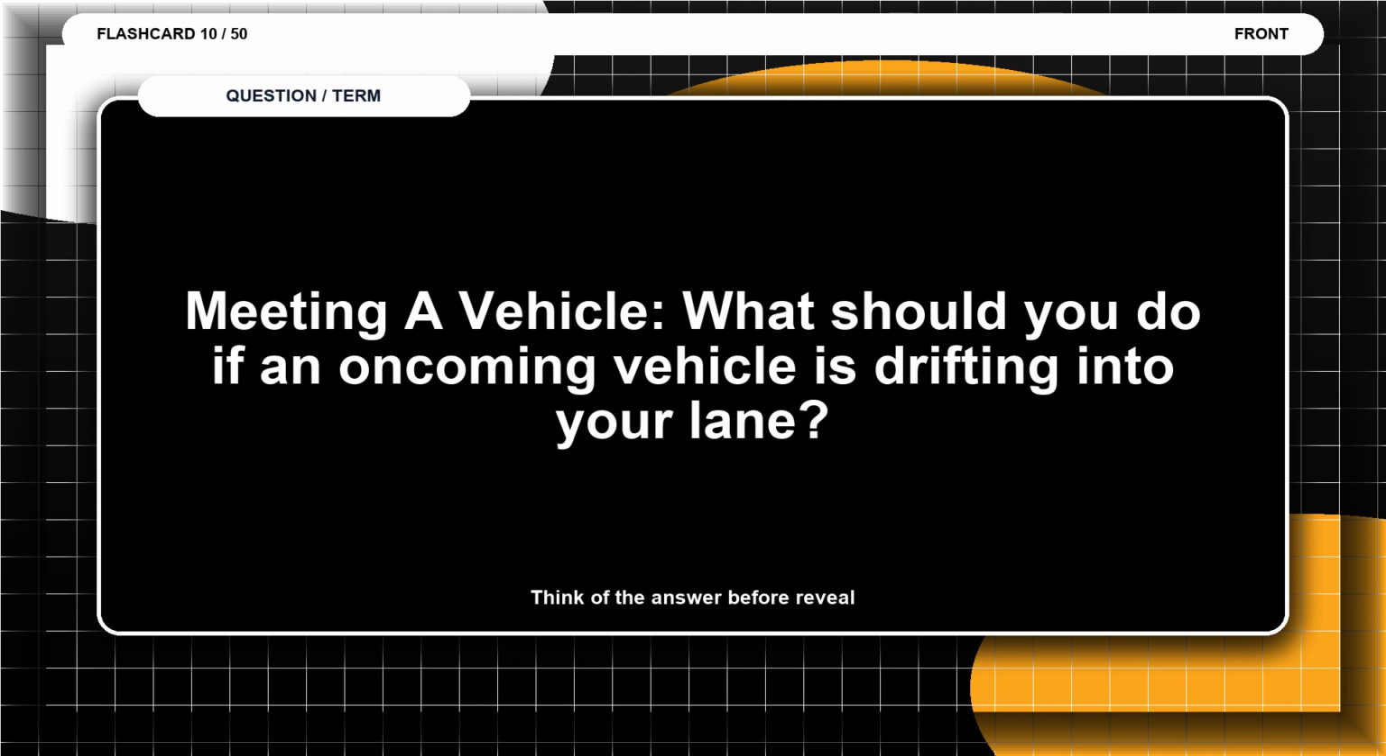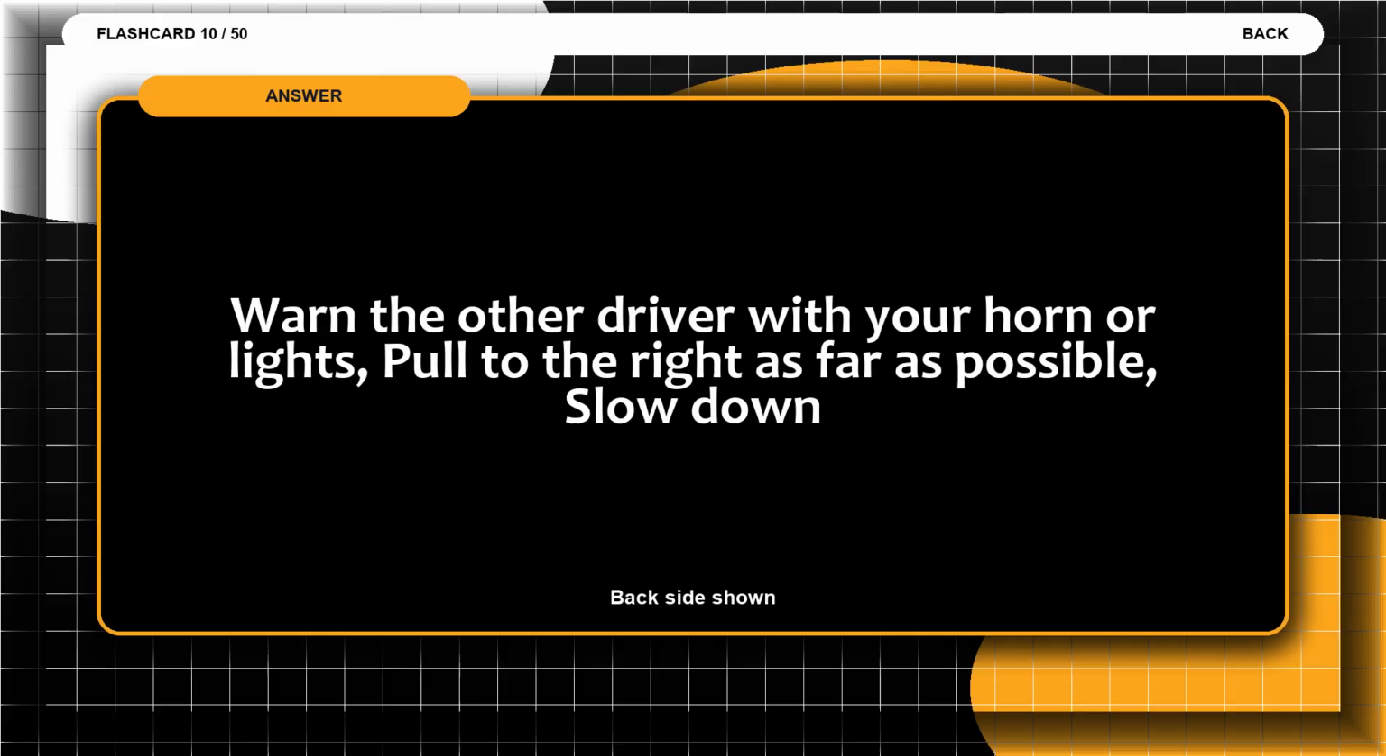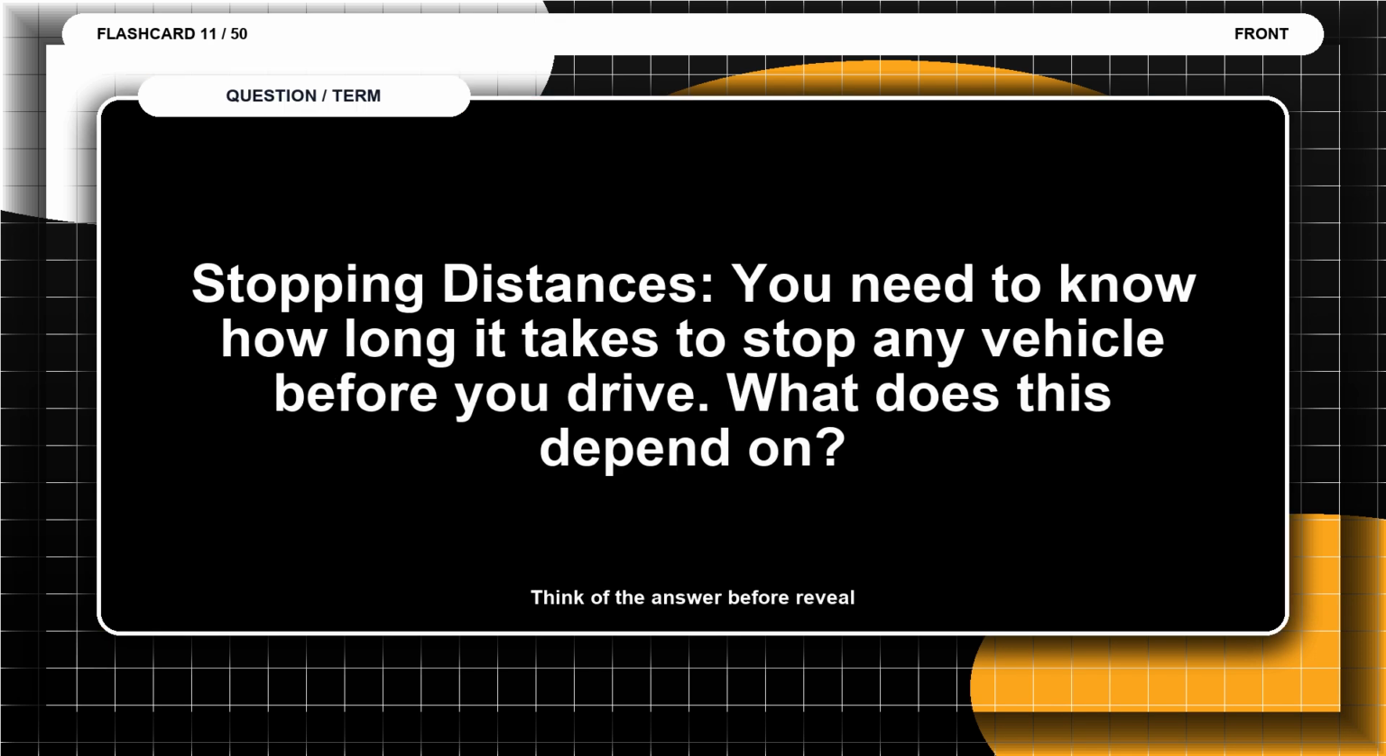Flashcard 10. Meeting a vehicle. What should you do if an oncoming vehicle is drifting into your lane? Think of the answer before the reveal. The answer is warn the other driver with your horn or lights. Pull to the right as far as possible. Slow down.